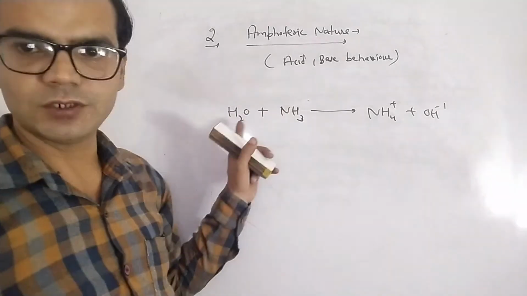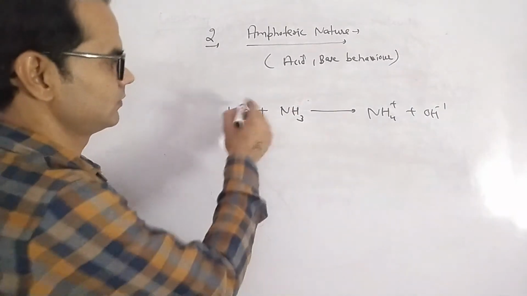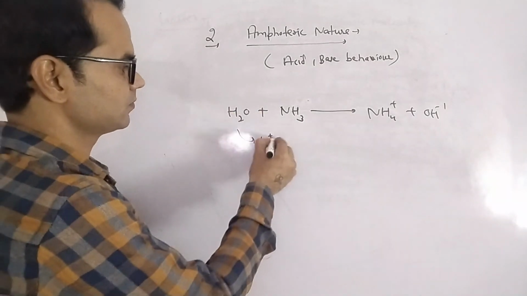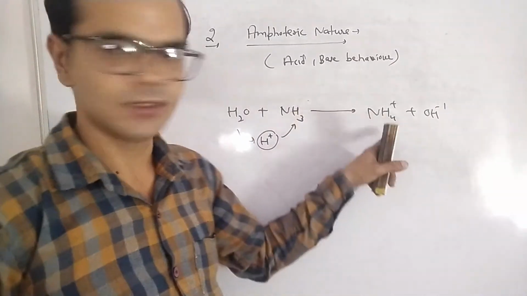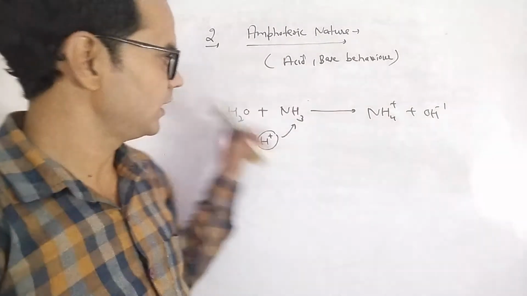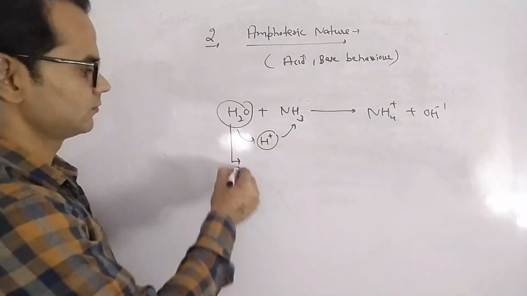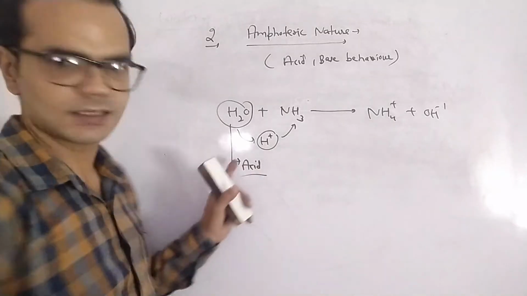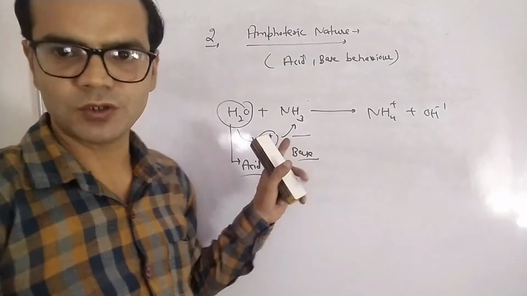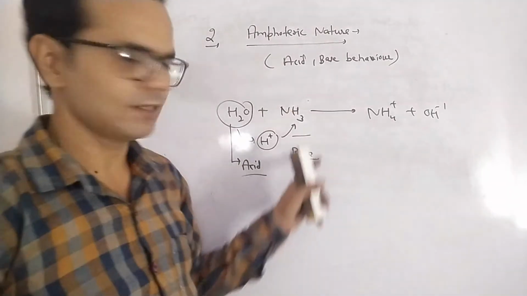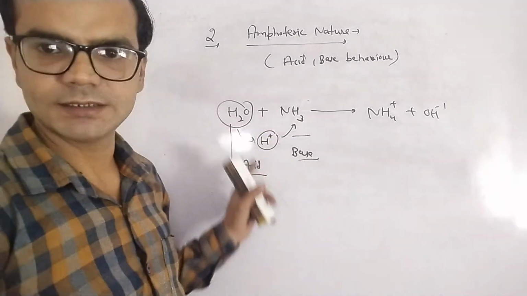We can see in this reaction water has donated its proton to ammonia, and hence the ammonium ion is formed. So here it is acting as a proton donor, so it is the acid and ammonia is the base. Proton donor is called an acid and proton acceptor is called a base. So water here is acting as an acid.